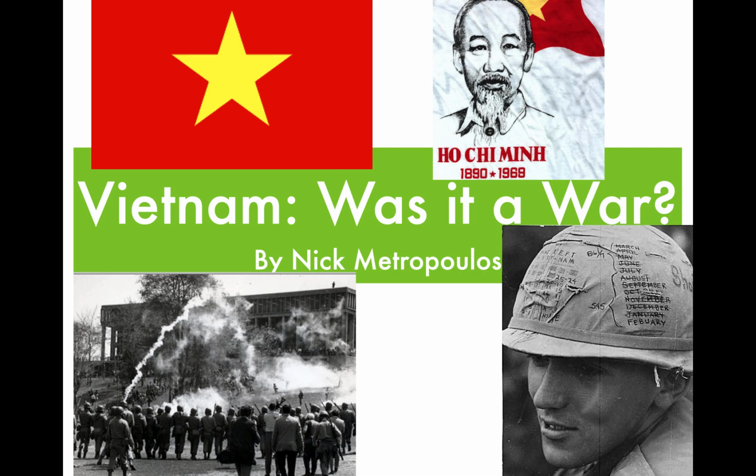And then here's some protesting and gas smoke being shot into the crowds of protesters at a college that we're going to learn about later on. And you can see the National Guard is just shooting tear gas because there's so many protests against the war. And you can see to the top left is Vietnam's flag, and there's Ho Chi Minh, who we'll talk about, who is the father of Vietnam. And we're going to find out why and how he fights with the Americans.